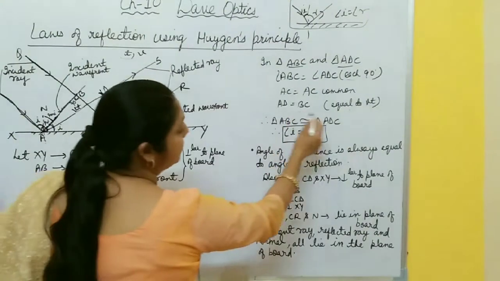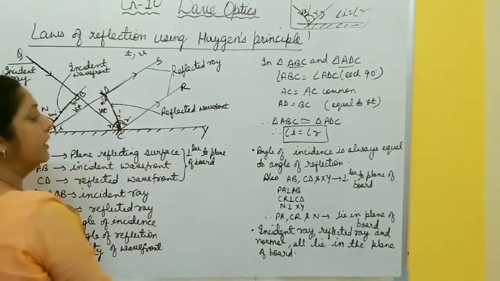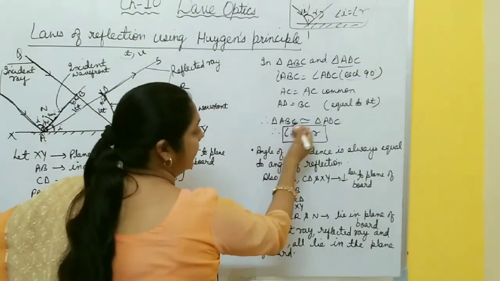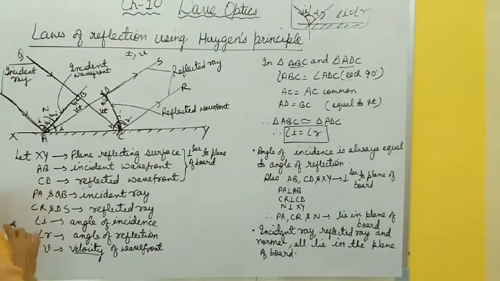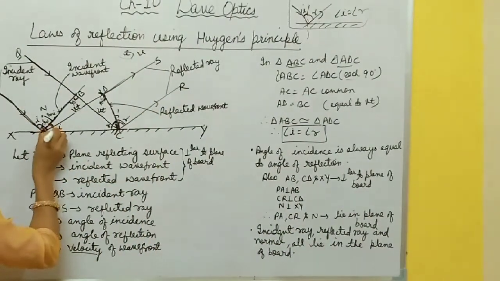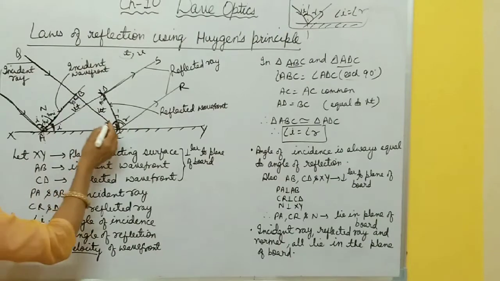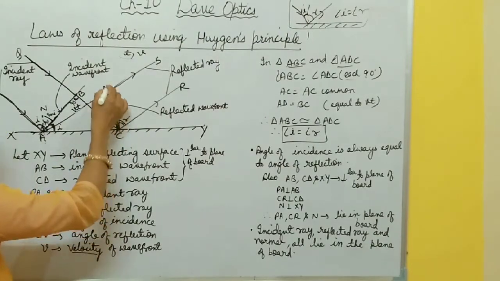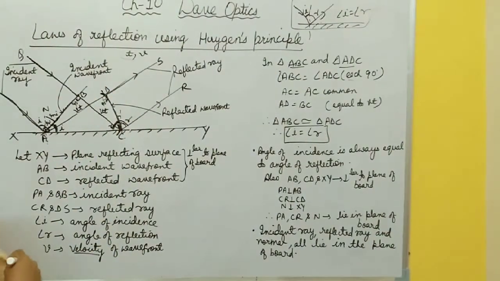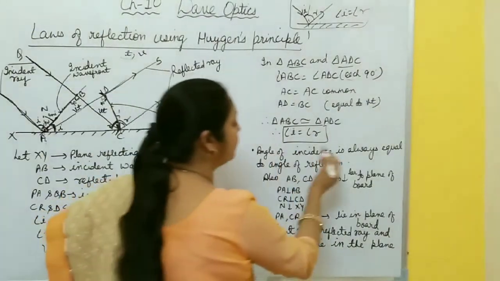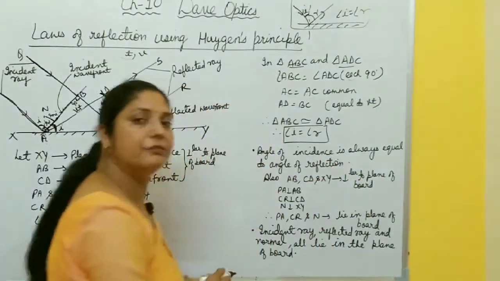So AD equals BC, both equal to vt. In this way, you find that triangle ABC is congruent to triangle ADC, and therefore angle i in triangle ABC is equal to angle r in triangle ADC. In this way, you prove the first law of reflection: the angle of incidence is always equal to the angle of reflection.